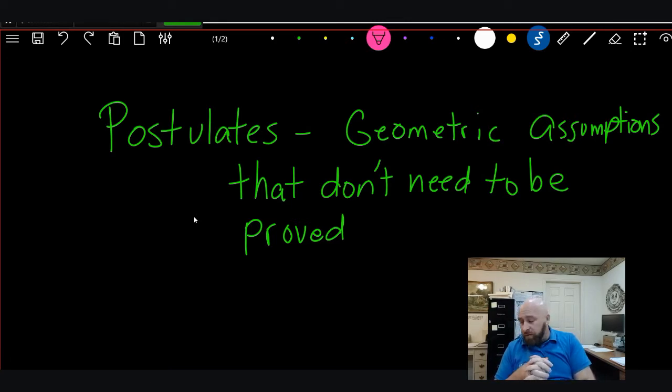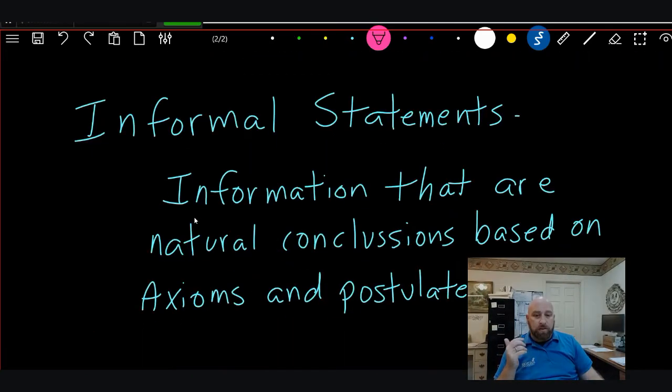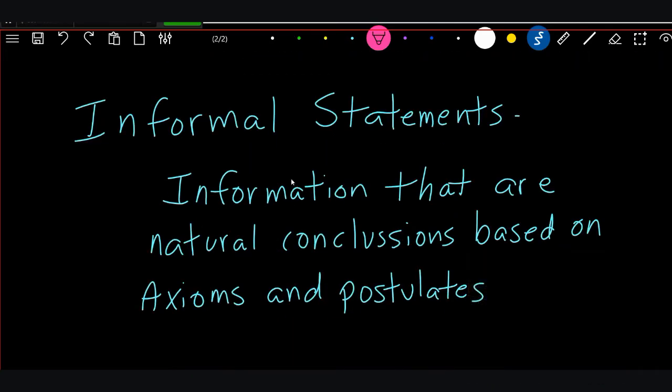All right, just a few informal statements. What's an informal statement? Information that is natural, or natural conclusions based on axioms and postulates. So we had the axioms and postulates. We just kind of went over those. Informal statements are basically statements based on those axioms and postulates.